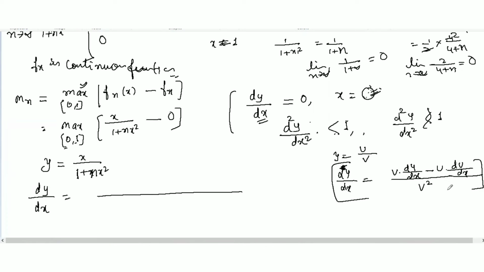As the rule says, v square, so 1 plus nx square whole square. Then we write v here, 1 plus nx square, and we differentiate this one. So the differentiation of x will be 1, then minus sign, and then we write down u only, which is x, and we differentiate this one. So the differentiation of the constant will be 0, plus here it will be 2nx. Okay, 2nx here.